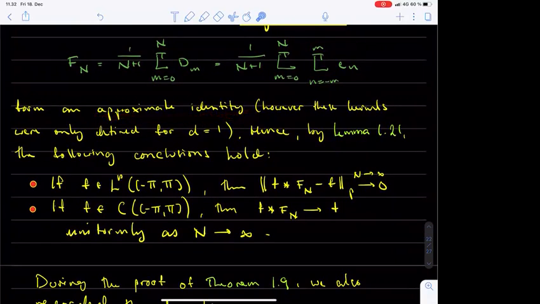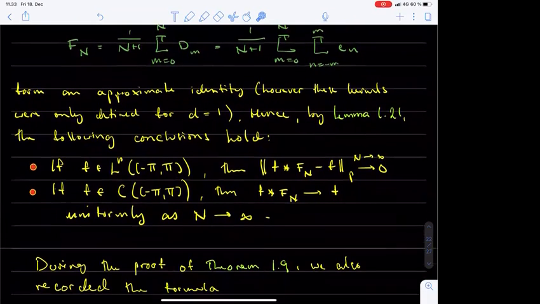It followed that the convolutions of any L^p function f with the Fourier kernels F_n converges to f in L^p as long as p is strictly less than infinity. If p is infinity, the same conclusion is not true as stated, but it holds if the assumption that f is in L infinity is upgraded to the assumption that f is a continuous function.